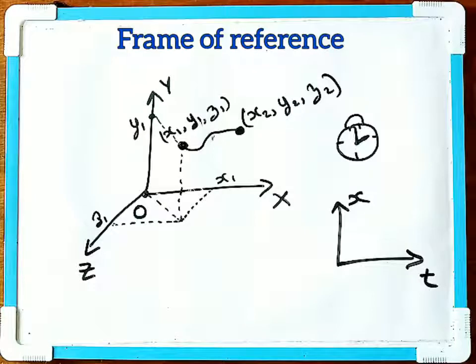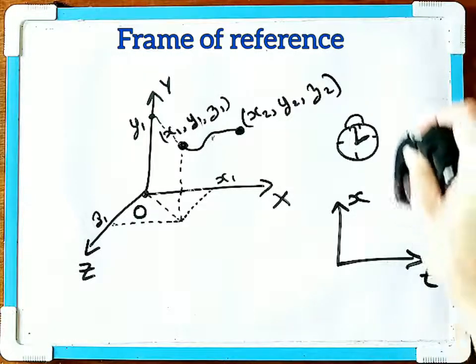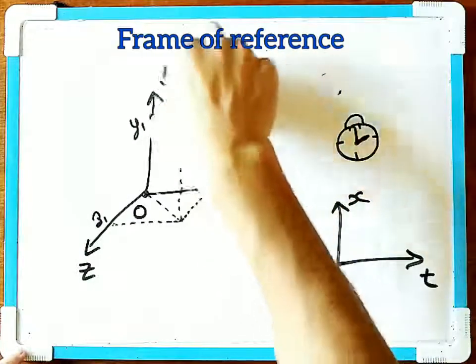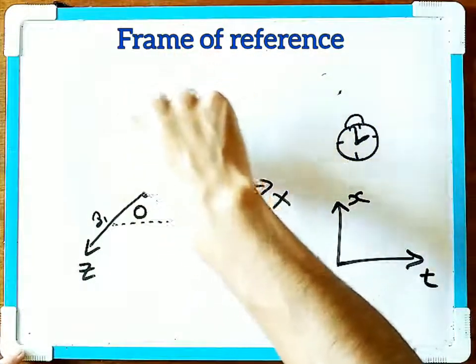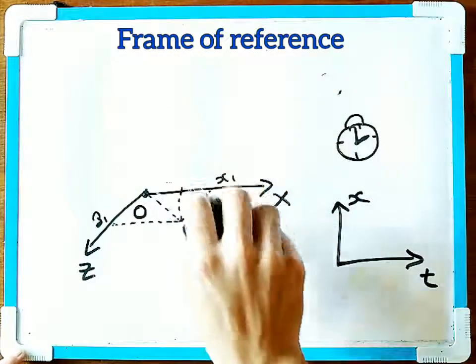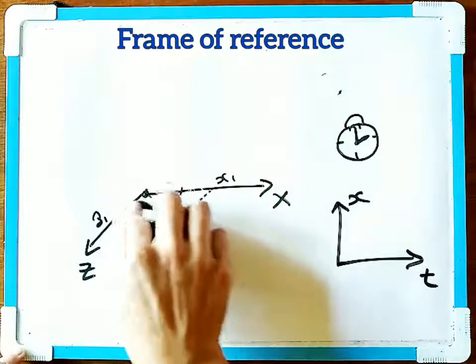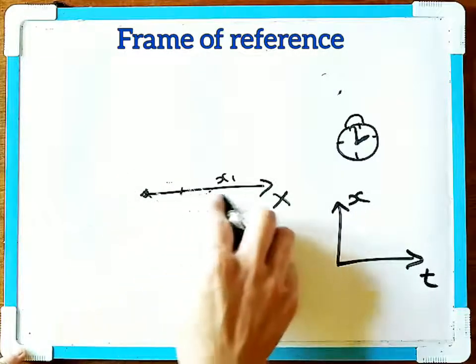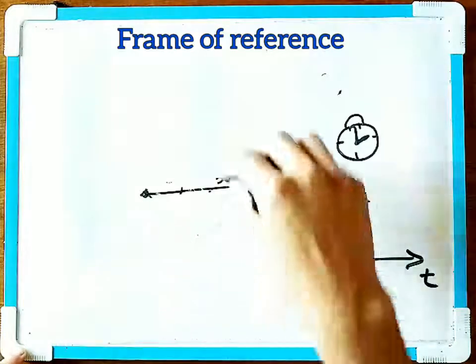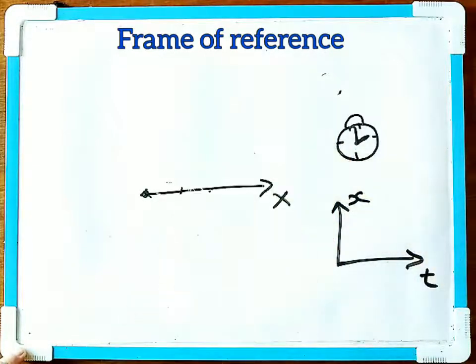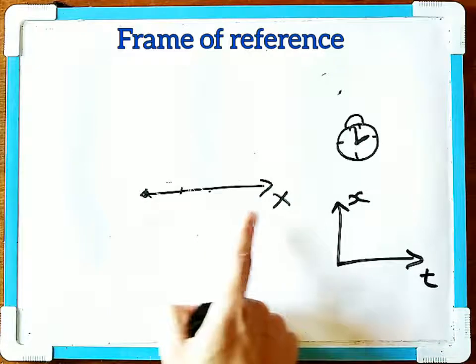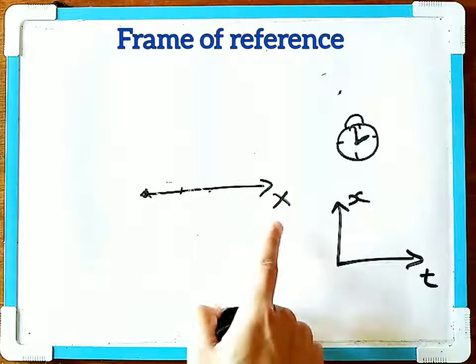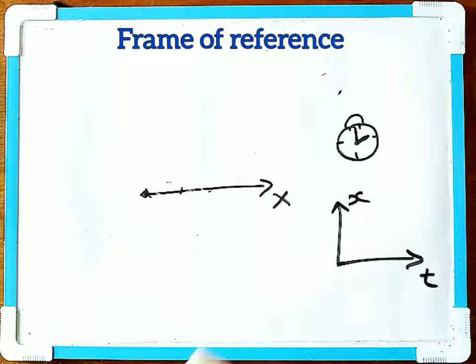So in this chapter we shall use only one coordinate axis, since we're dealing with motion in one dimension. If we have two axes, it's known as motion in two dimensions. If we have three axes, then it's known as motion in three dimensions or 3D. So in this chapter we shall only consider motion in one dimension, and we'll only make use of one axis, the x-axis or the y-axis. If it's moving left, right, forward, backward, we use one coordinate axis, which is the x-axis. If it moves up, down, we will use the y-axis.